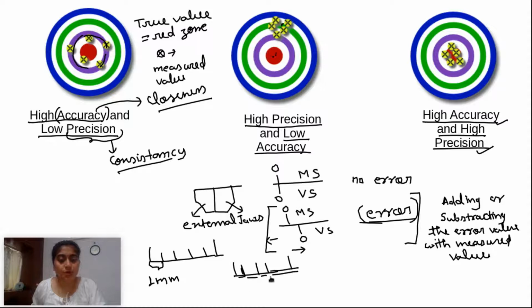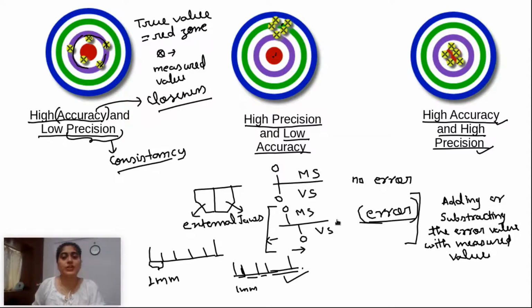No, all the gaps are not 1 mm. Some are 1 mm, some 0.8 mm, like that. So if you are measuring any component with this type of ruler, can it give you a correct value anytime? No, it will not give you a correct value. So a good precision instrument means that whatever gaps they are making should be very accurate. So good precision is very important. But if your instrument does not have good accuracy but has good precision, then we can calibrate that.